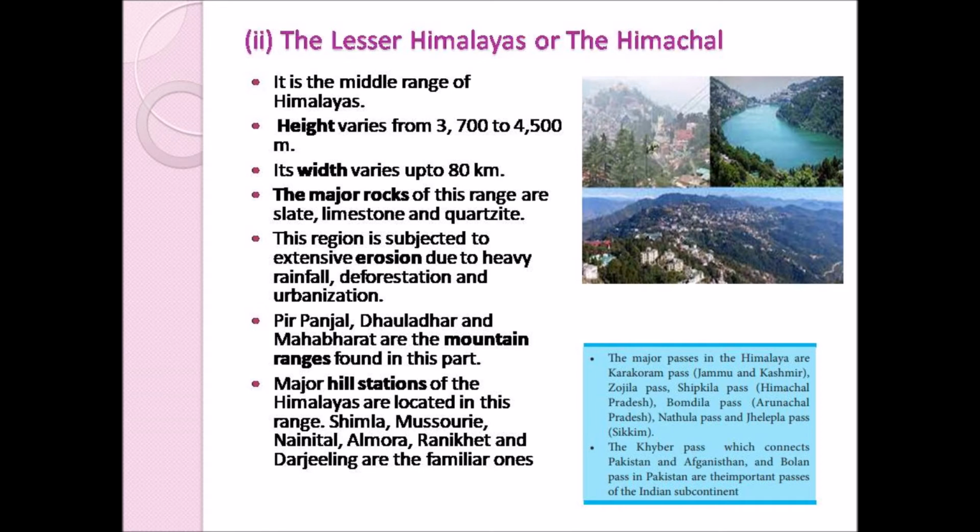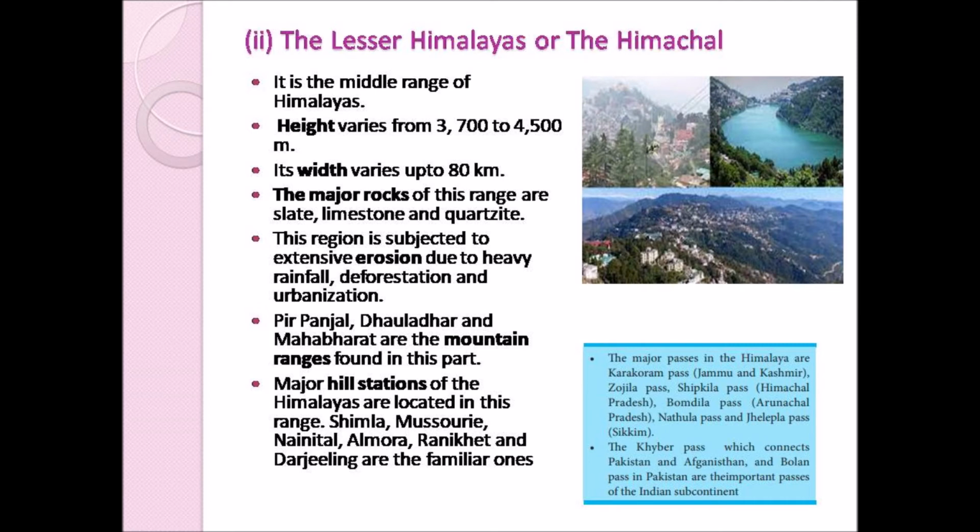What is meant by erosion? Erosion means it is the gradual destruction and removal of rock or soil by means of rivers, sea or the weather. Is it clear? So erosion means it is the gradual destruction or removal of rock or soil by means of rivers, sea or the weather.